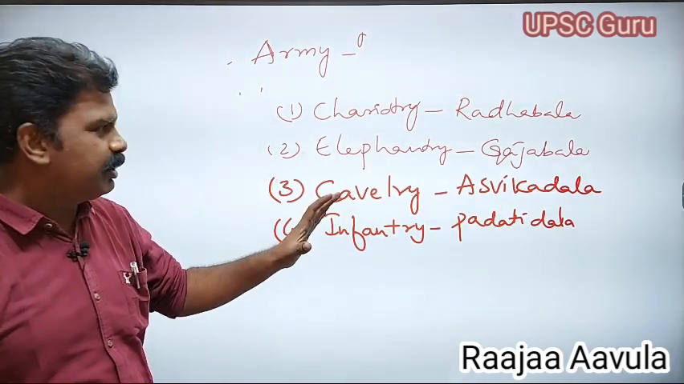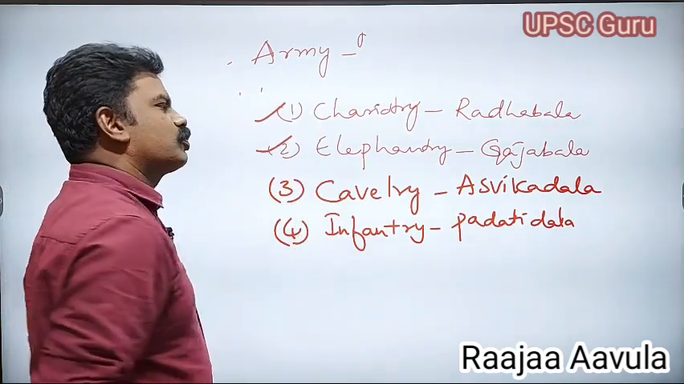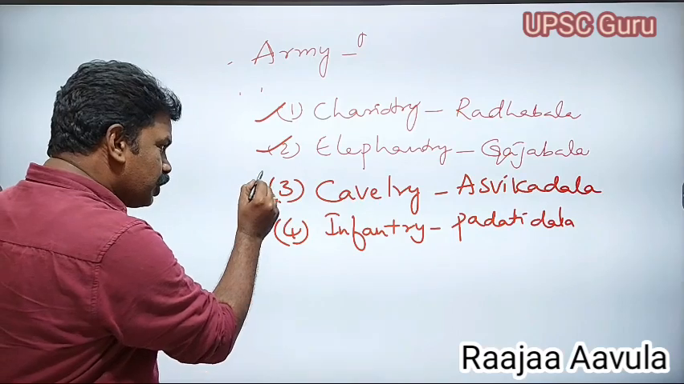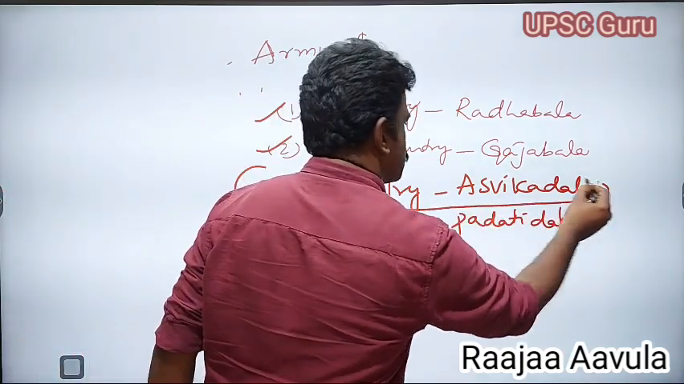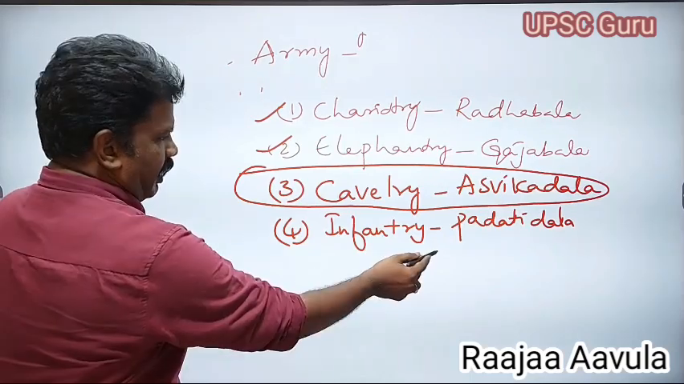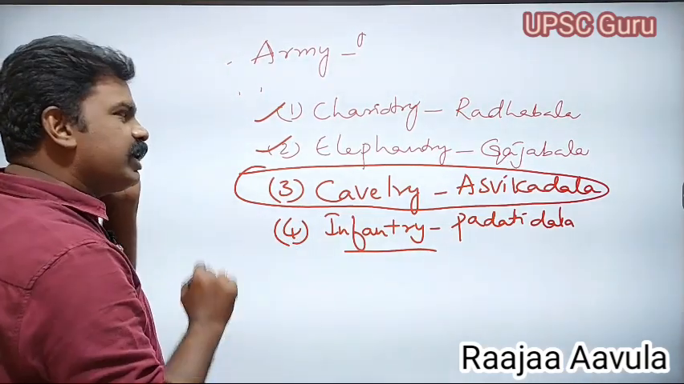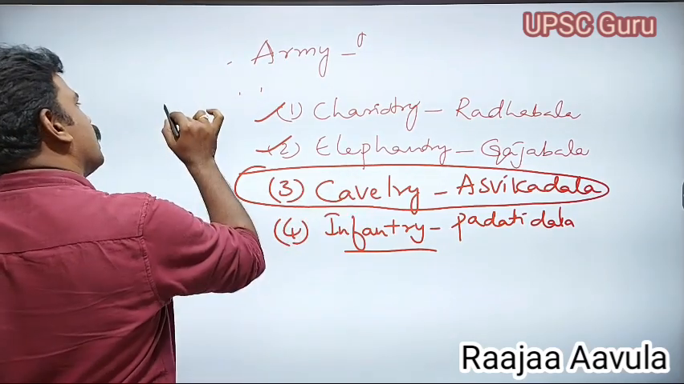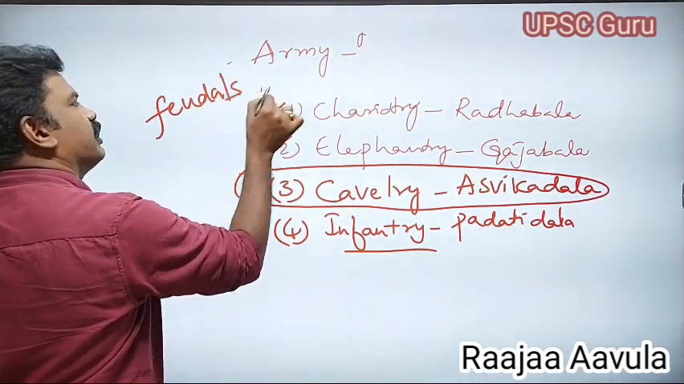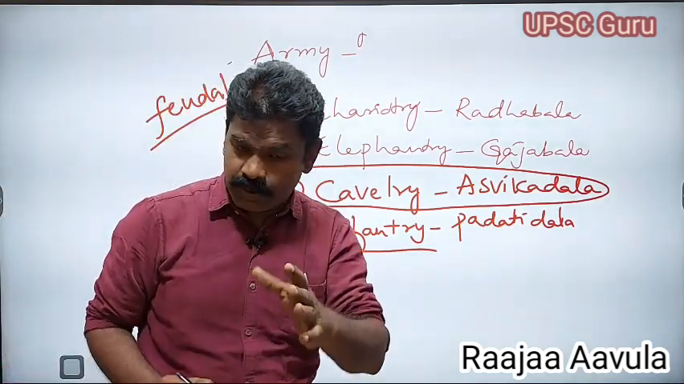But coming to the Gupta's period, they gave less importance to the Radhabala and Gajabala. They gave more importance to the Asvikadala. It is most important in the wars. Infantry was also there. But whatever it may be, for the horses, I already told you, they used to depend upon the feudals. That's why there is one example.